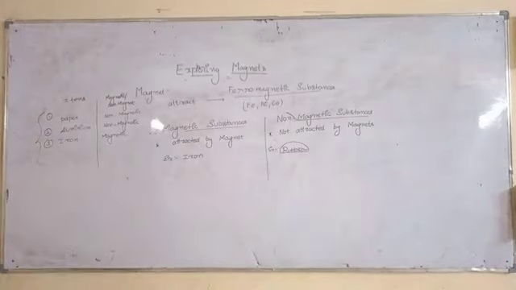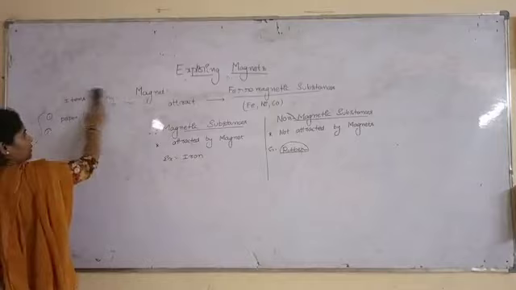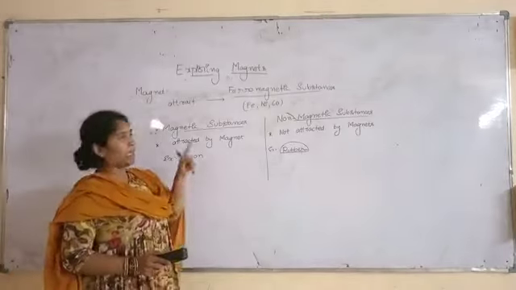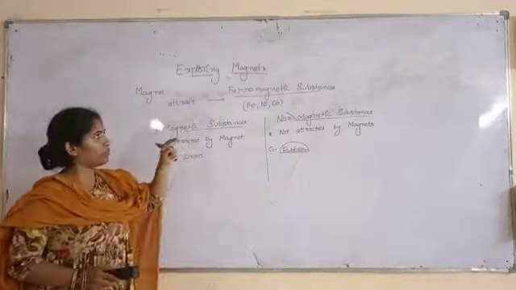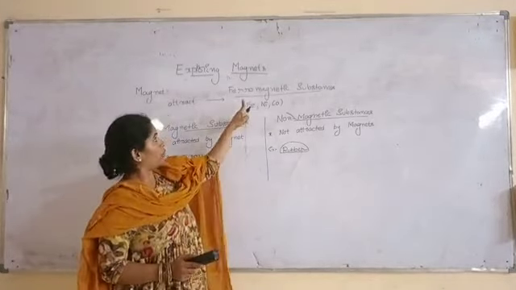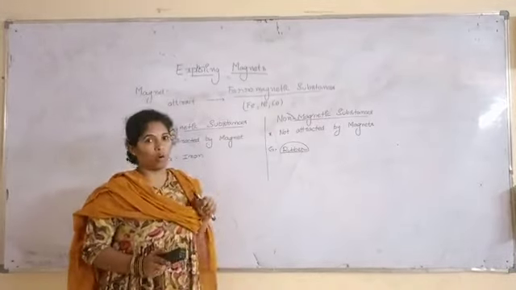Right? So now we will move to the next. Now you got it? Any substance which attracts ferromagnetic substances is called a magnet. Ferromagnetic substances are iron, nickel, cobalt.